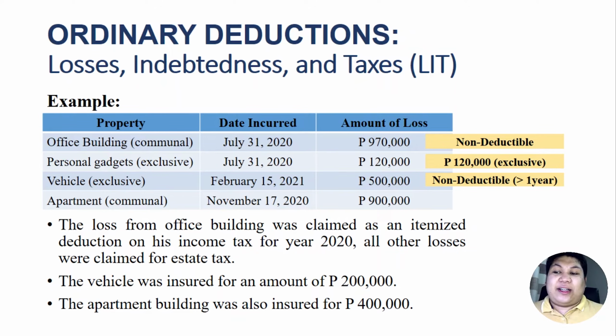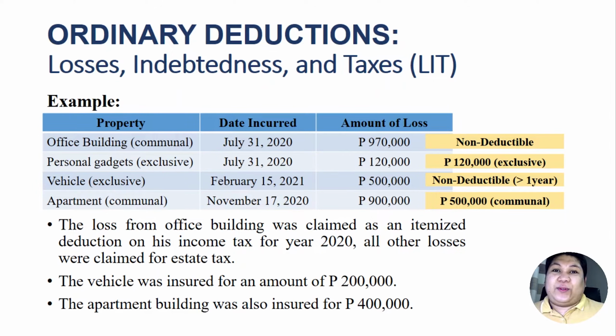Also, the loss on the apartment could be deducted from Juan's communal gross estate, but only to the extent of 500,000. That is 900,000 loss minus the recovery from insurance of 400,000 pesos. And this loss, the 500,000 pesos, could be deducted only from Juan's communal estate.